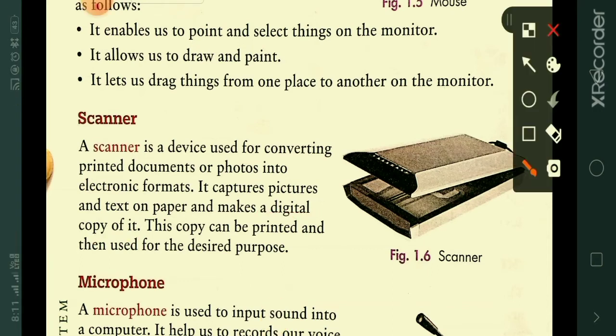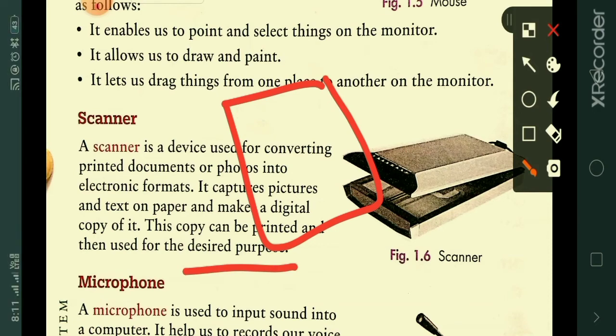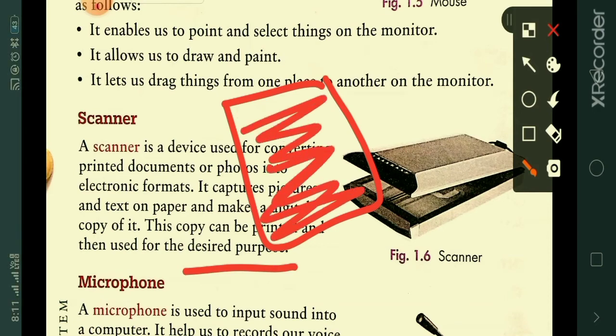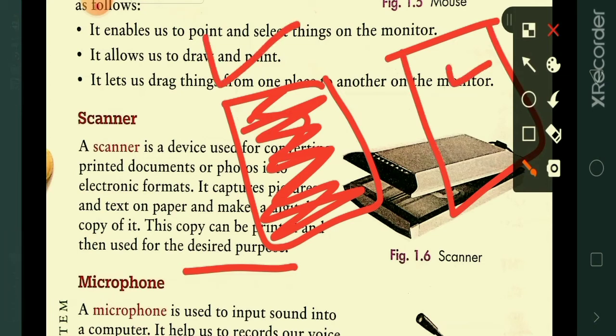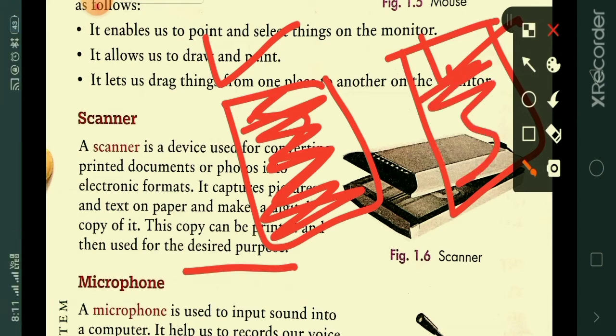This copy can be printed and then used for the desired purpose. Finally, once that copy is scanned with the help of a scanner, you will get the soft copy. This is the hard copy, you will get the soft copy. Again, this copy can be printed. If you want to send it with the help of mail, the same copy you can send to your friends using mail.